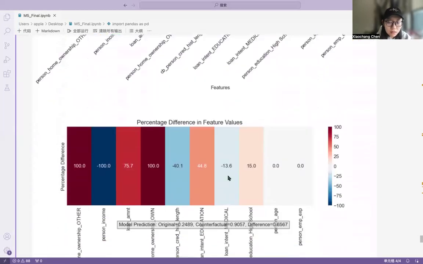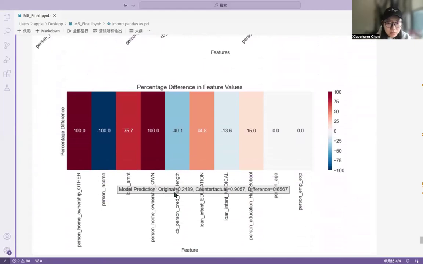So let's see. When an applicant had a 24% approval chance, but if their income and credit history were slightly better, it jumps to 90%. Why this matters? It shows applicants what they can do to improve, and it helps us spot potential bias. Are some people unfairly rejected? For example, what if a female applicant with good financial history is denied while a male applicant with similar stats is approved? Counterfactual analysis helps us catch these biases.